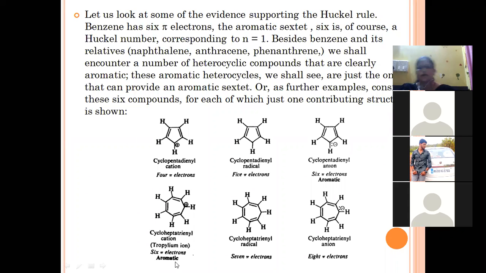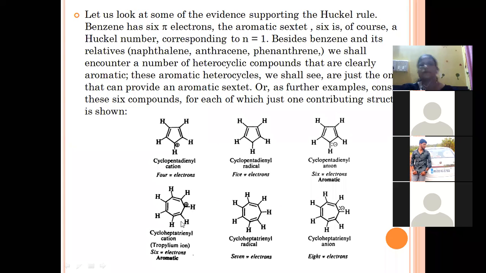Still, this compound is aromatic because the remaining 6 pi electrons, which are inside the ring, will obey the rule of Huckel. That is 6 pi electrons. That's why this compound is aromatic in nature. Now the rest of the conditions are already satisfied by this compound. It is cyclic in nature. It is planar in nature. There is a delocalization of the cloud of pi electrons.